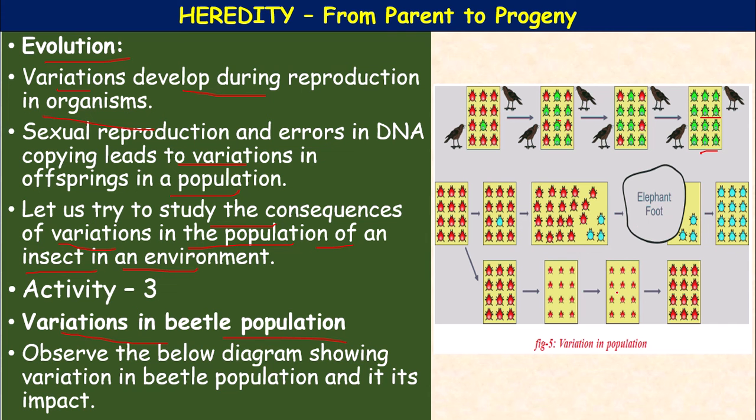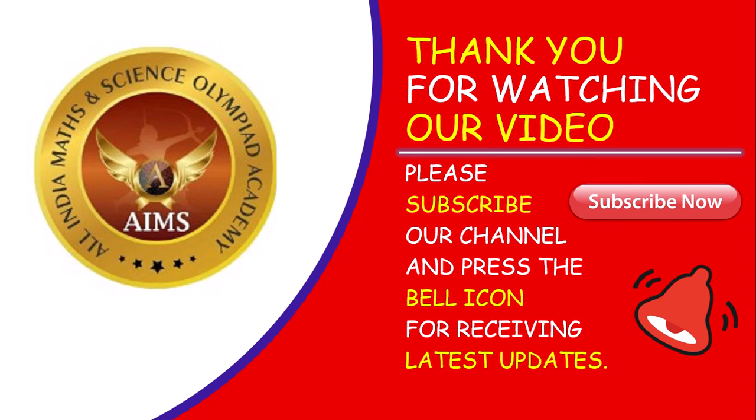The variation in the population of these beetles can be understood. So, this diagram shows the variation in the beetle population and its impact in the environment. More about that we are going to study in the next session. Please read the textbook, children.